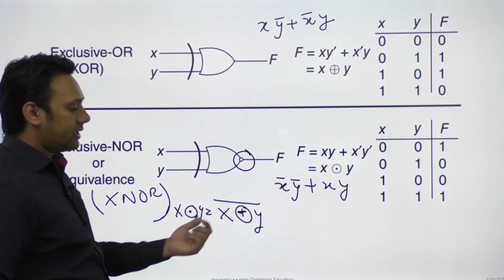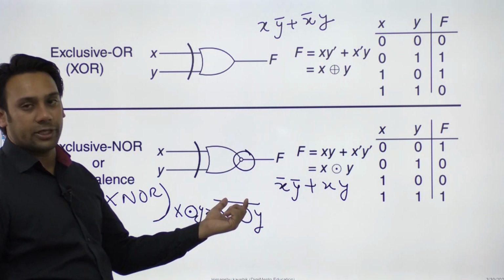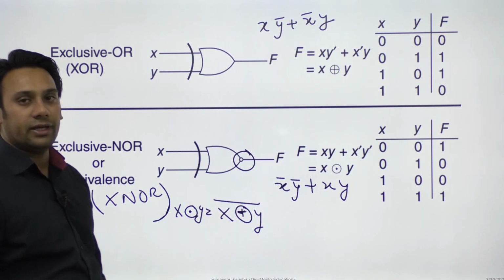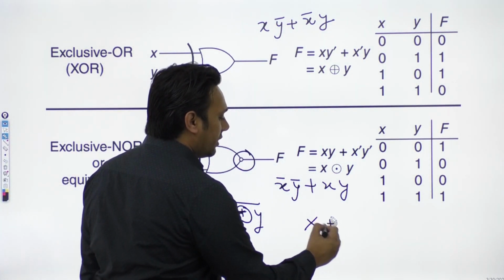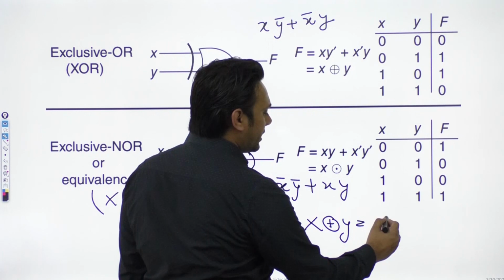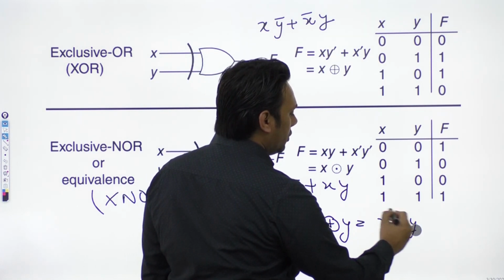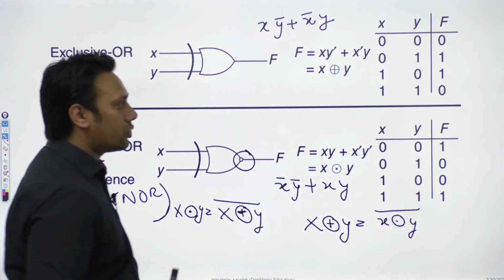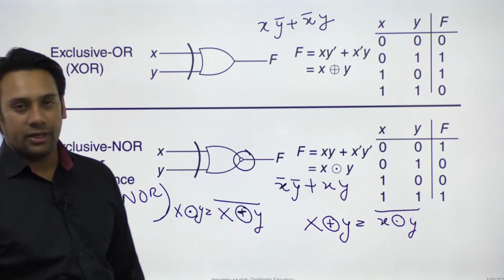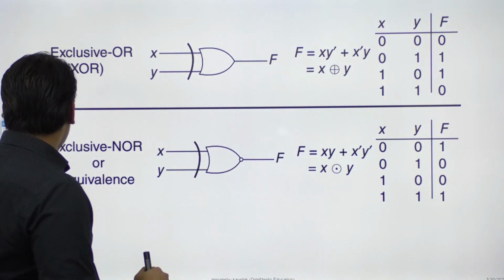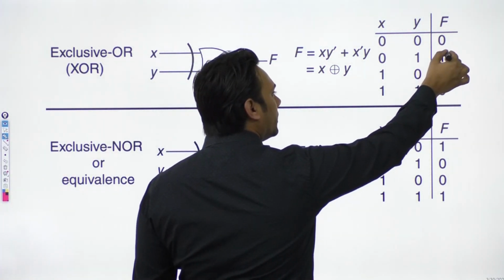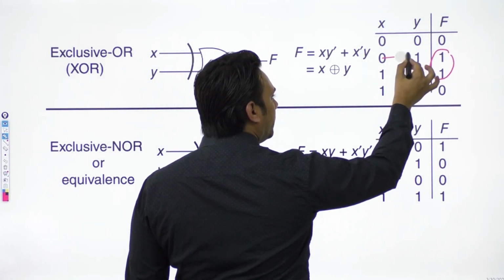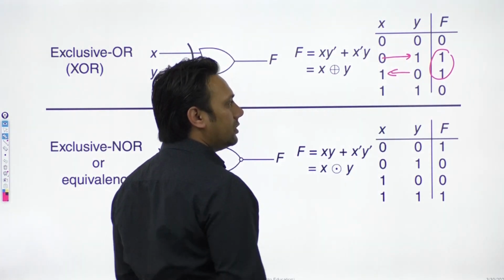तो X XOR Y के अंदर अगर हम NOT operator को add करेंगे, that will give us a XNOR operator. In the same way, if I do X XOR Y, then this is equivalent to X XNOR Y whole complementation. तो इसके whole complementation के equal है. And if you look at the truth values here, अगर आप इनकी truth values को check करेंगे, then you will identify that this XOR operator is having a value 1 when any one of them is 1 and the other one is true.